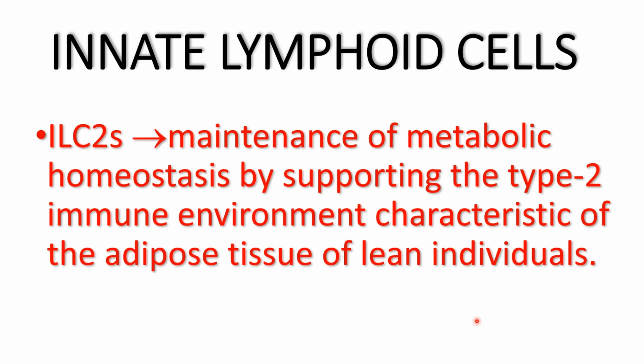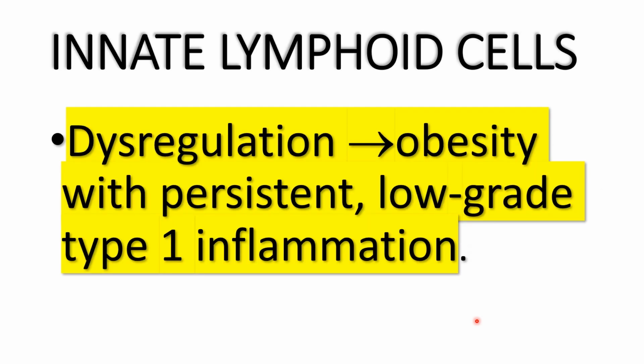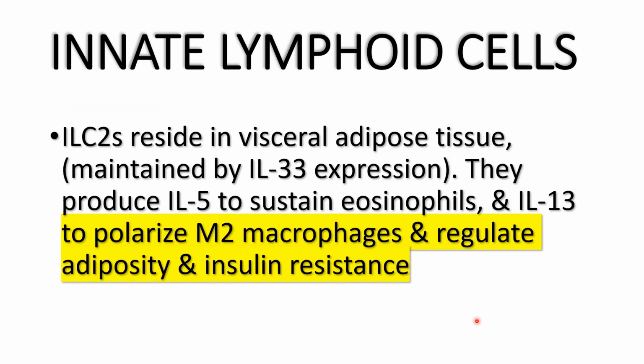Also, as I said, innate lymphoid cells type 2 are important for maintenance of metabolic homeostasis by supporting the type 2 immune environment characteristic of the adipose tissue of lean individuals. With dysregulation as a result of excess vitamin A as a nutrient, we will get obesity with persistent low-grade type 1 inflammation. Actually, innate lymphoid cells type 2 reside in visceral adipose tissue, where they are maintained by the expression of interleukin 33, and they produce interleukin 5 that supports eosinophils, and interleukin 13 to polarize macrophages to the M2 phenotype and regulate adiposity and insulin resistance.